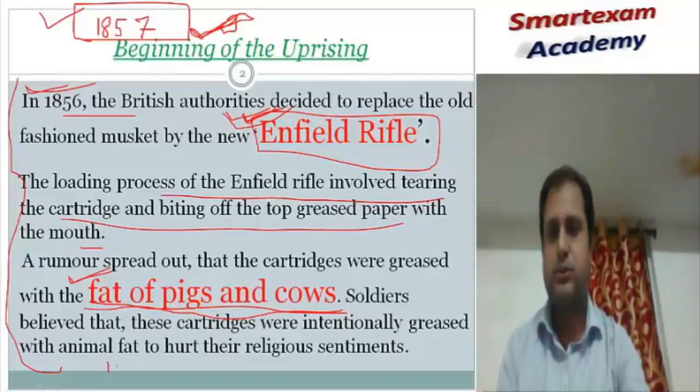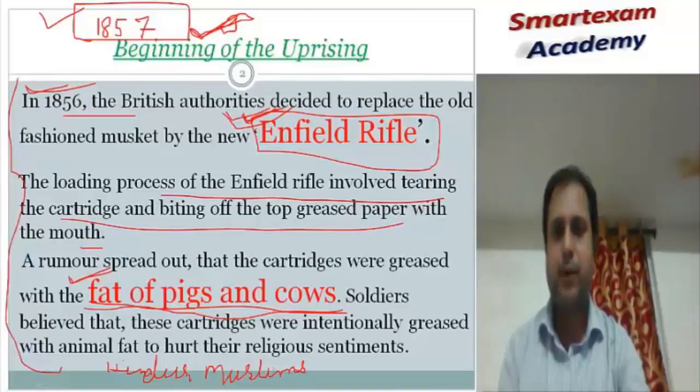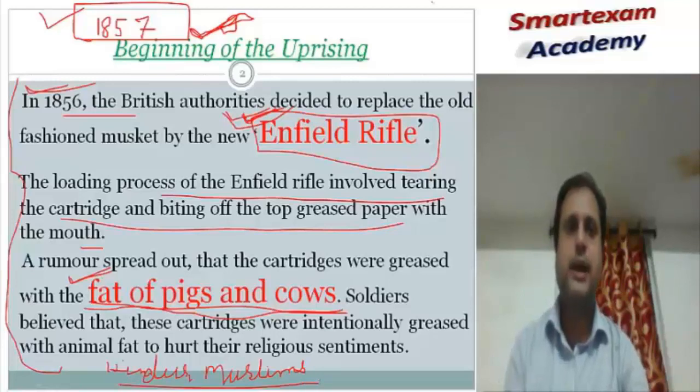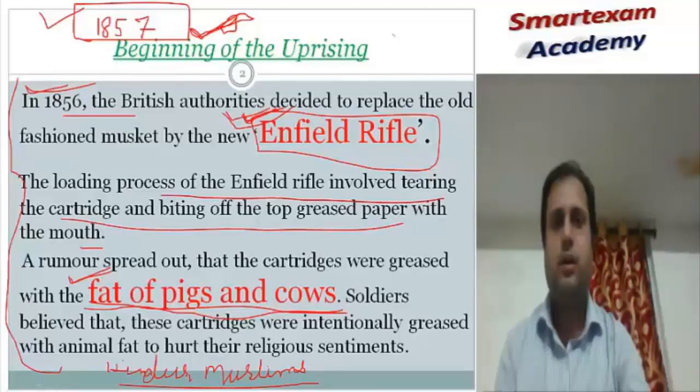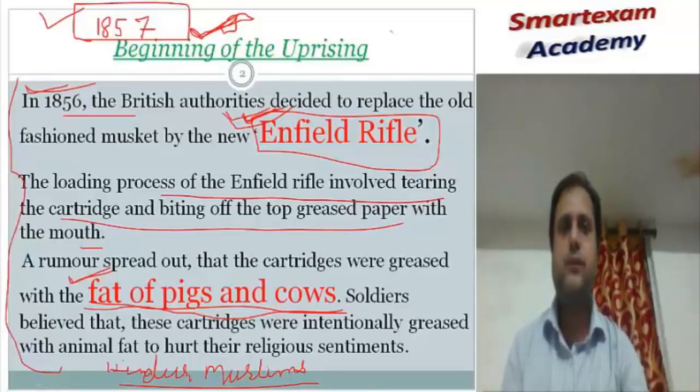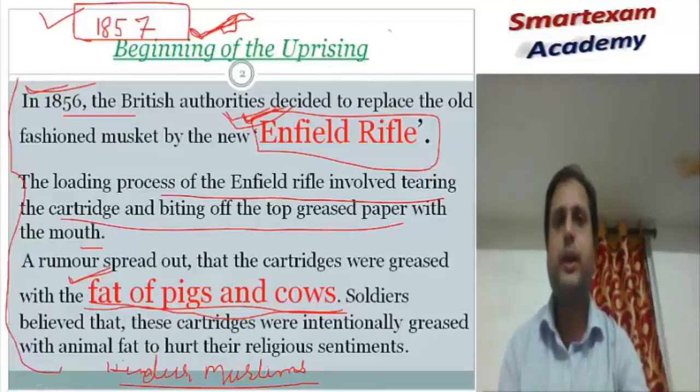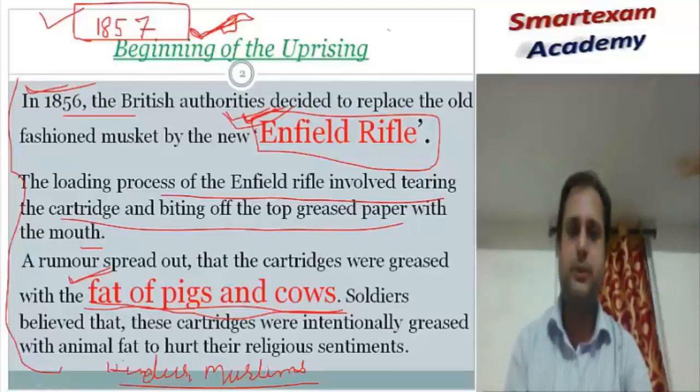Both Hindus and Muslims became angry at this step of the British Empire, feeling that their religion was in danger. So they decided to oppose the introduction of the Enfield rifle, and they also disobeyed the orders of the British.